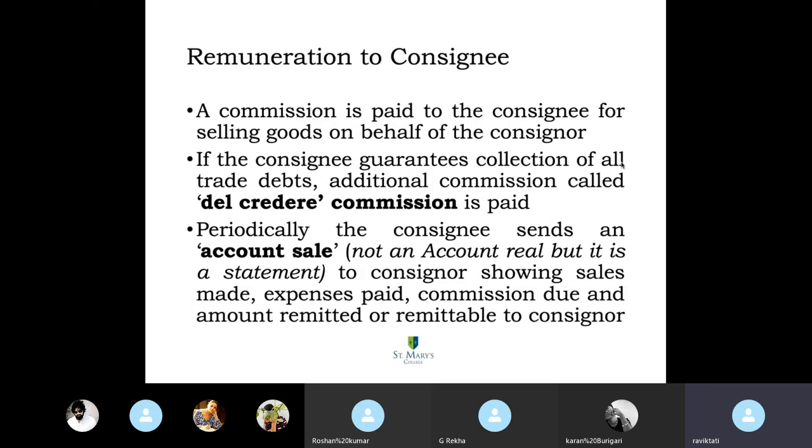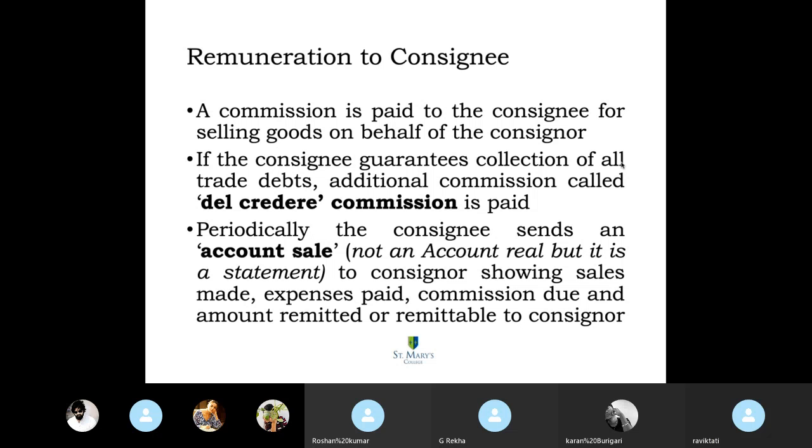Then there's a commission and a del credere commission, and the consignee regularly, on a monthly basis, on a weekly basis, or on a yearly basis, sends the details of all his transactions, the amount he is spending, the amount of goods that he is selling, and the commission that is due to him.